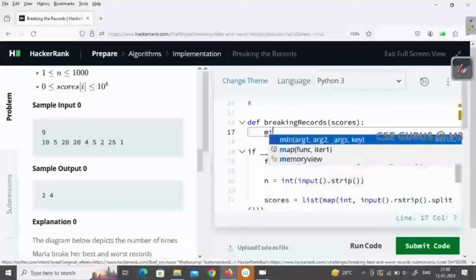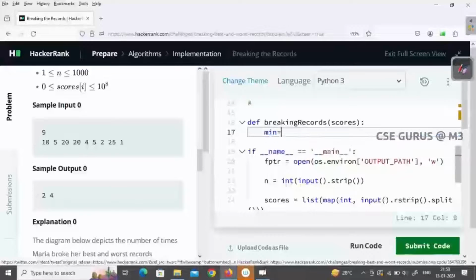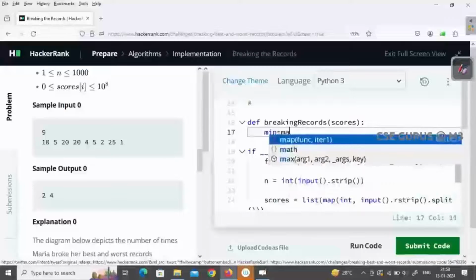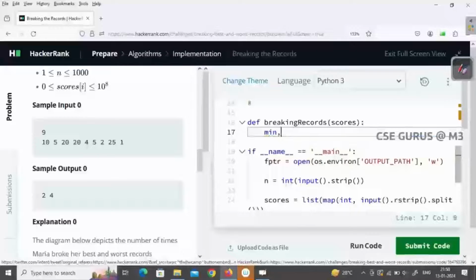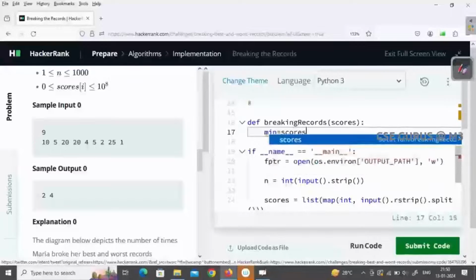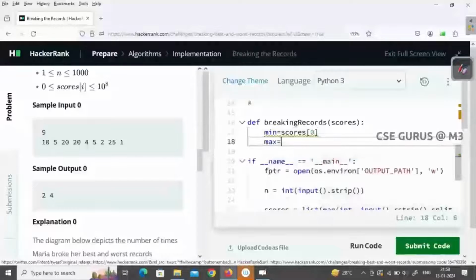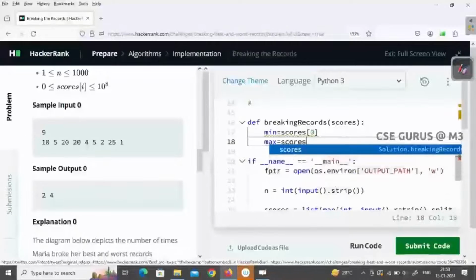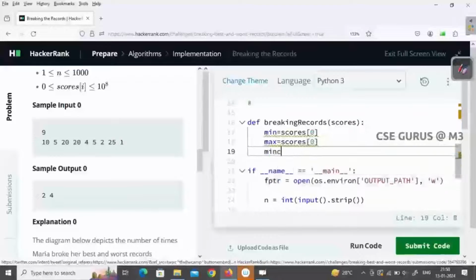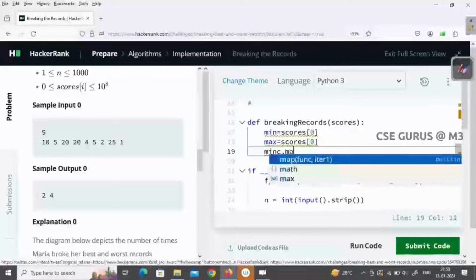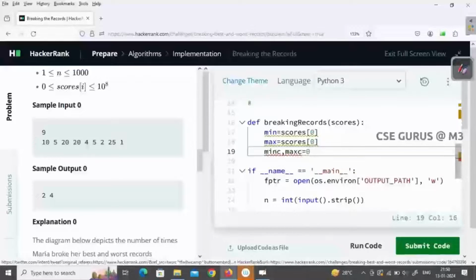So take the variable min equals scores of 0, max also equals scores of 0, and min count, max count must be equal to 0.